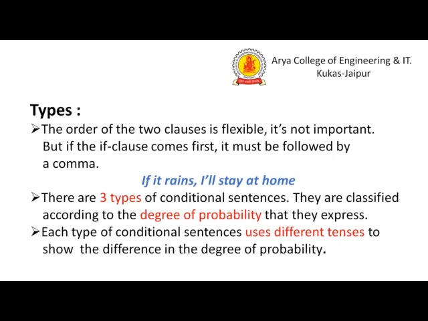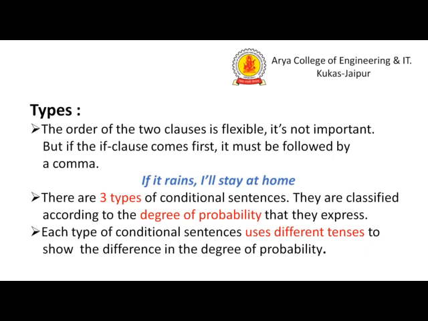This is the first condition we have to study with the help of conditional sentences, the probability. Second, we will discuss the second type of conditional. The types of conditional sentences use different tenses to show the difference in the degree of probability. Basically they are divided into three: probability, improbability and unfulfilled.